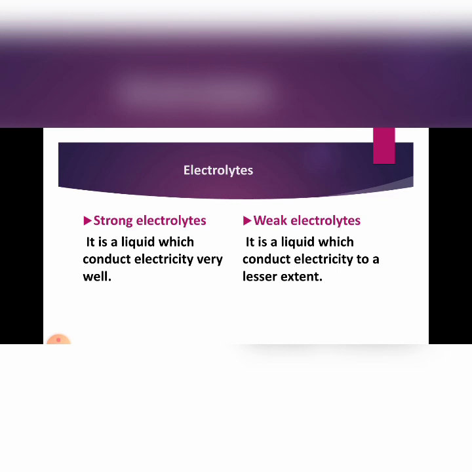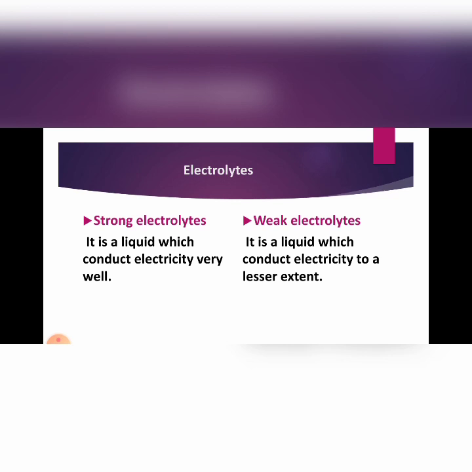Electrolytes are of two types, strong electrolytes and weak electrolytes. A strong electrolyte is a liquid which conducts electricity very well. For example, sulfuric acid solution, hydrochloric acid solution, strong acid solution, strong base solution, common salt solution, these all are good conductors of electricity, that means strong electrolytes.